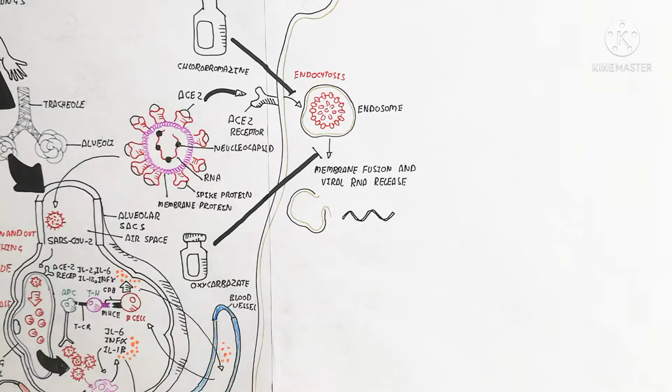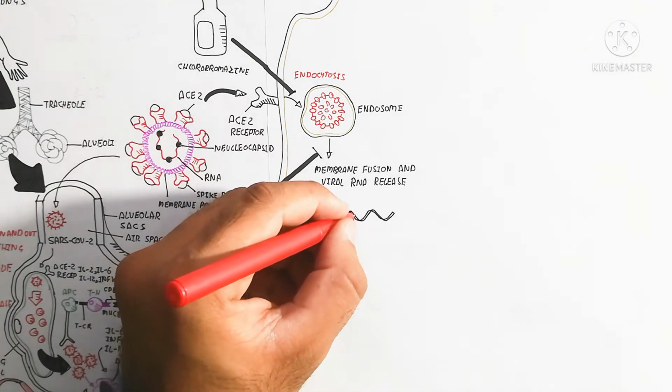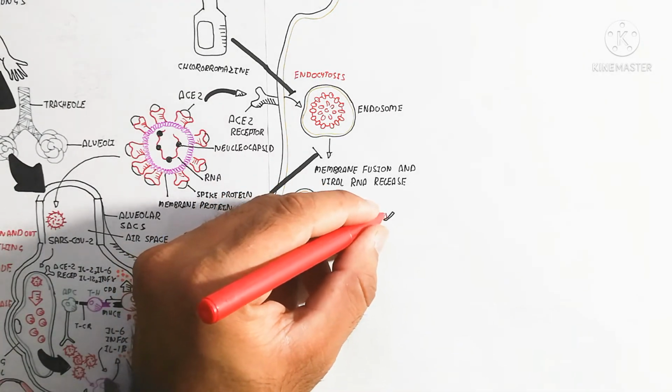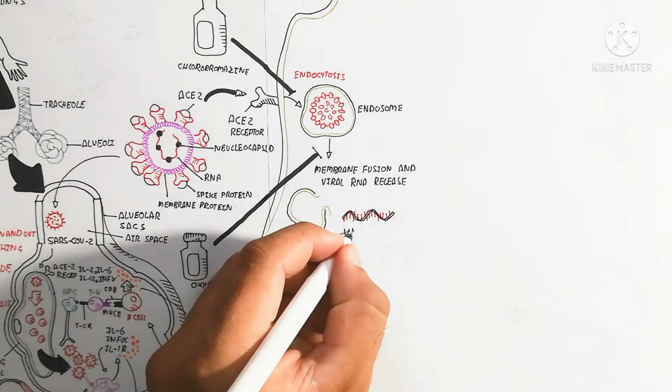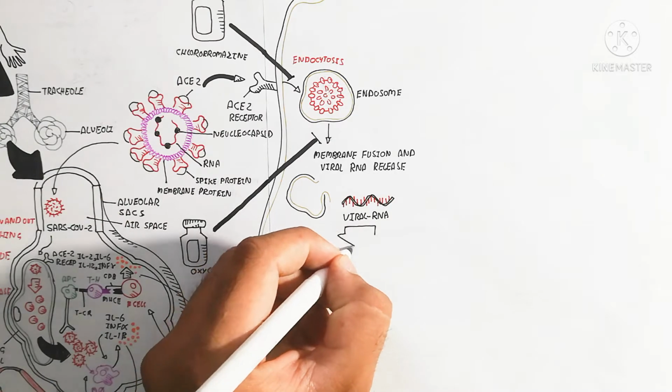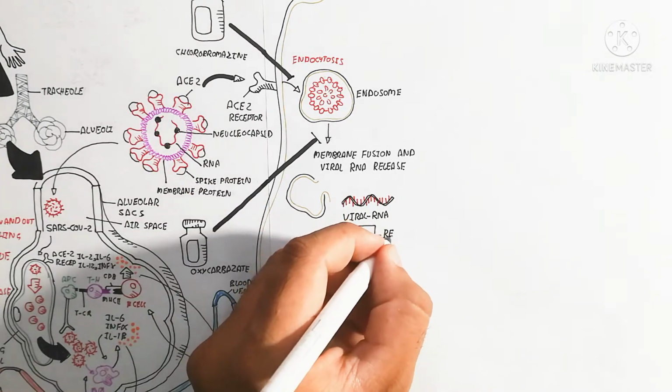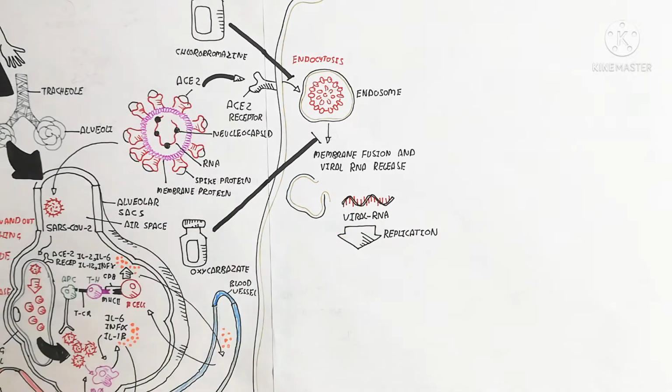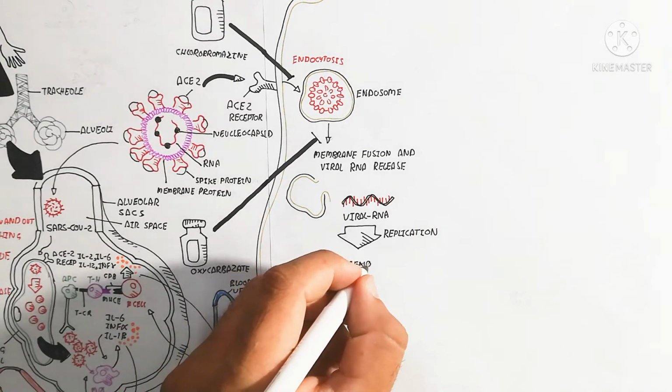So this viral RNA will be replicated. This replication produces a positive genome, which comes from the viral RNA, the viral genome, which contains a cap and poly A tail. The replicase enzyme is present and is used for it.